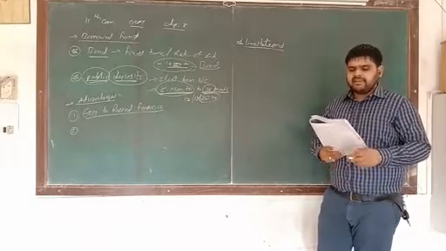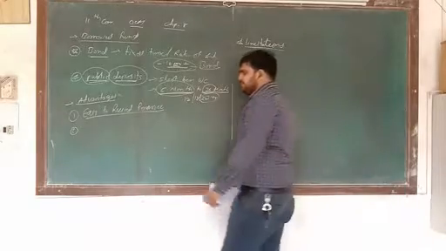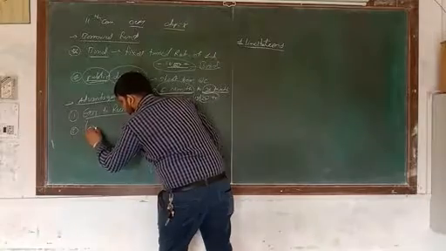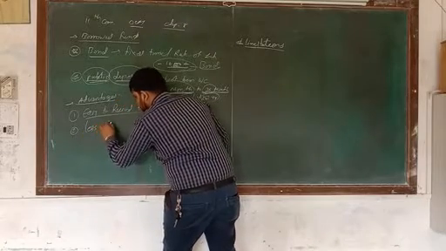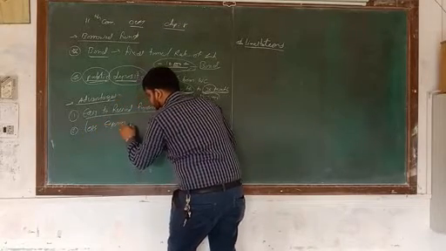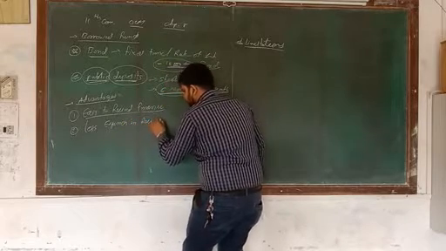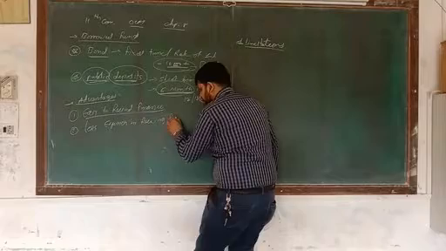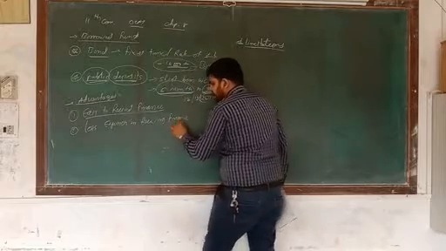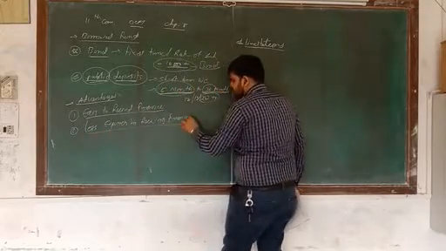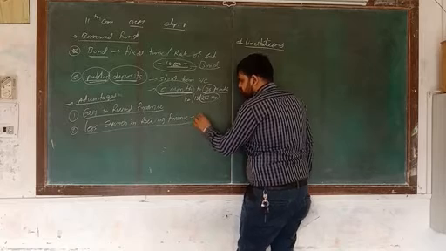Next, less expensive in receiving finance. One thing is that when we discuss this, it is called cost of capital.